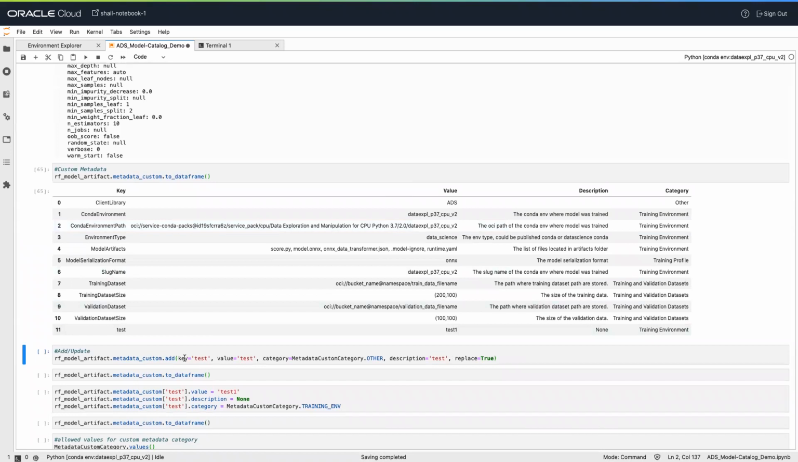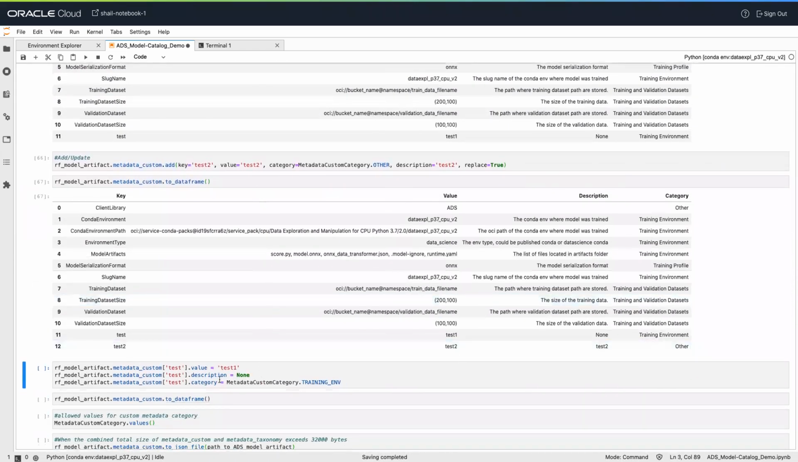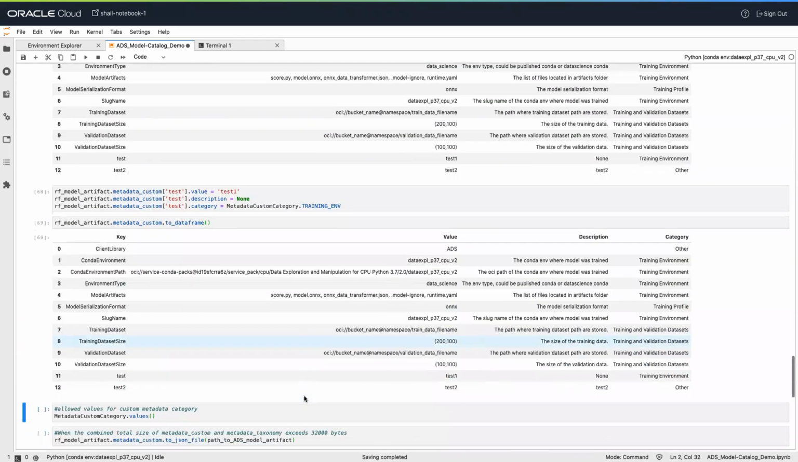We can also add metadata custom using the add method. Let's say I want to add a key test2, the value of test2, and category as other, description is again test2, and replace equal to true. And in the output, we can see the result. Test2 is being added. Or I can update it directly this way. So it will update the description of test1 to none.